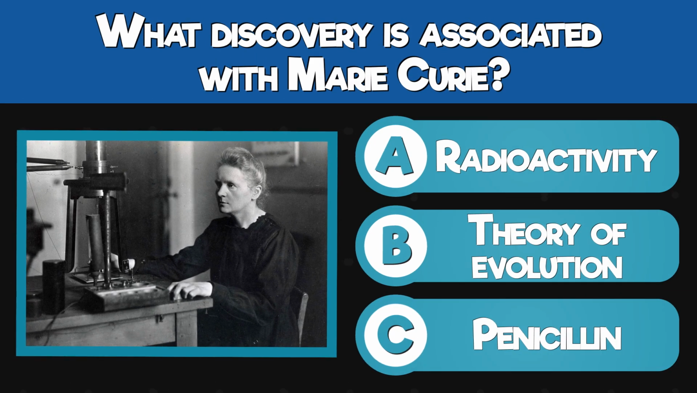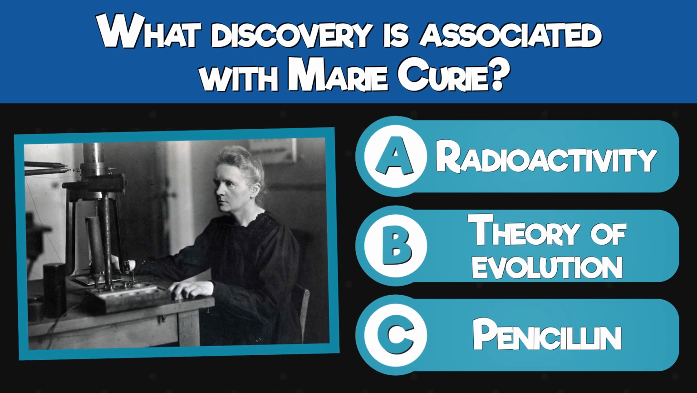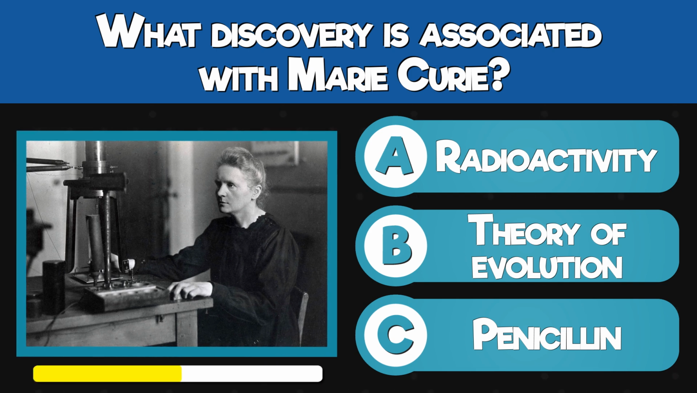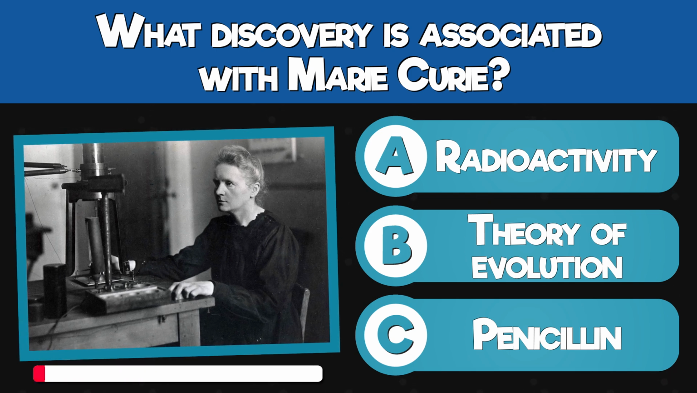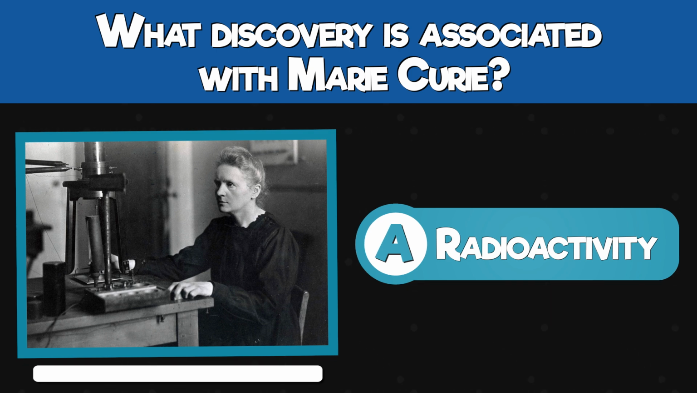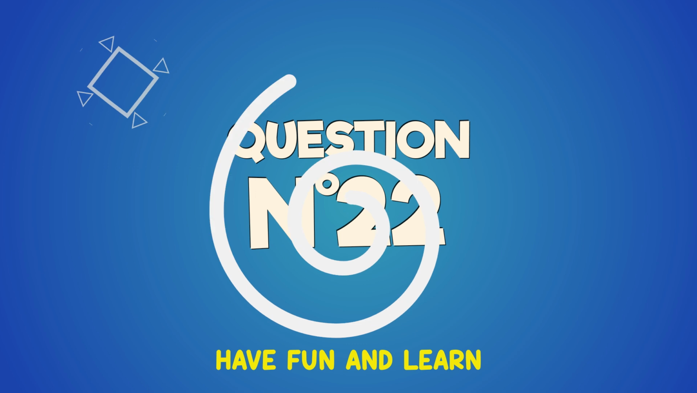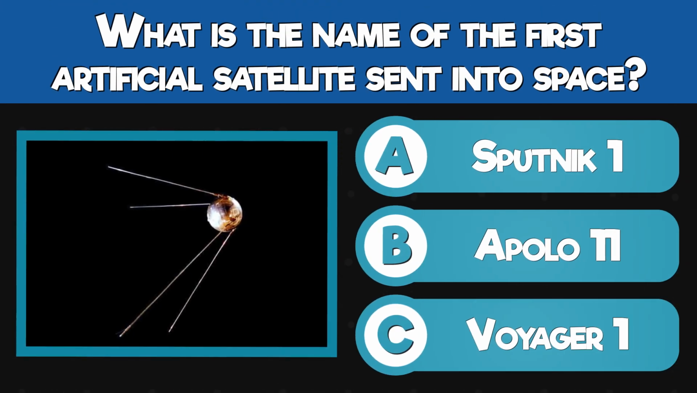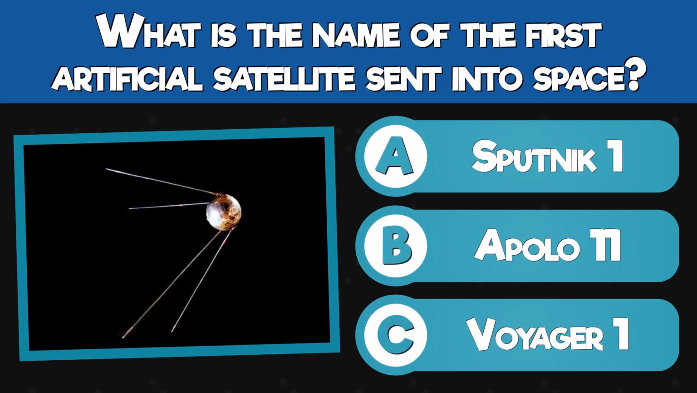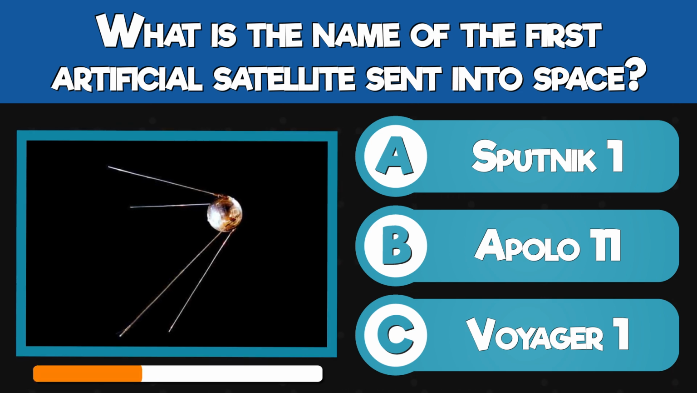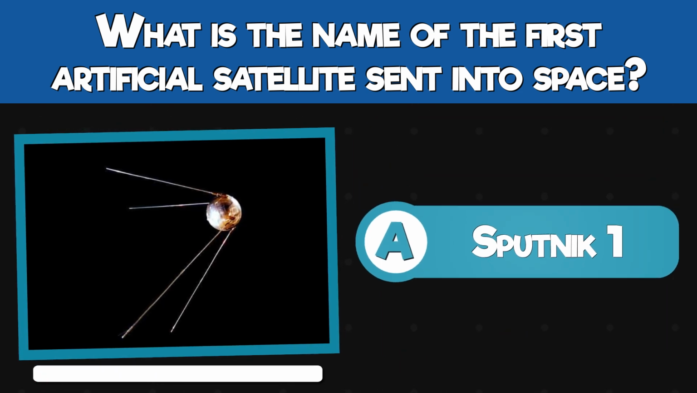What discovery is associated with Marie Curie? Radioactivity, theory of evolution, or penicillin? Radioactivity. What is the name of the first artificial satellite sent into space? Sputnik 1, Apollo 11, or Voyager 1? Sputnik 1.